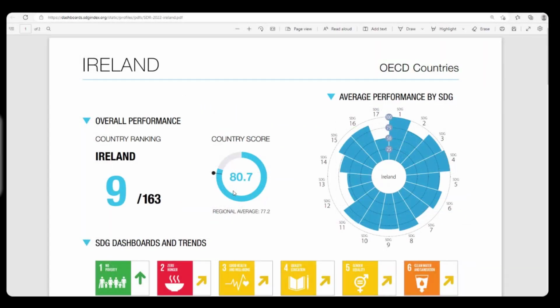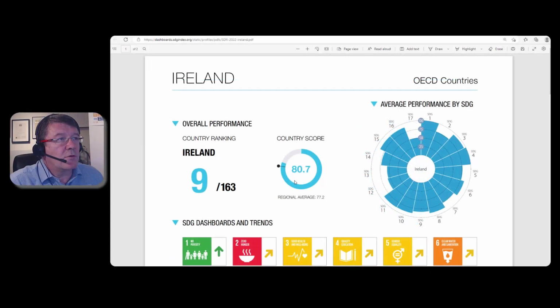To conclude, I'd like to bring you back to the Irish scorecard. So it basically brings all the information together in a nice, tidy format. Obviously, you can get much more detailed information on each of the SDGs from the SDG Tracker, which we've just looked at. But the scorecard gives you a good overview. So you can see there, it gives you the ranking, the country score, the average performance by SDG in that particular type of graphic is a very good way of being able to express how we're performing.